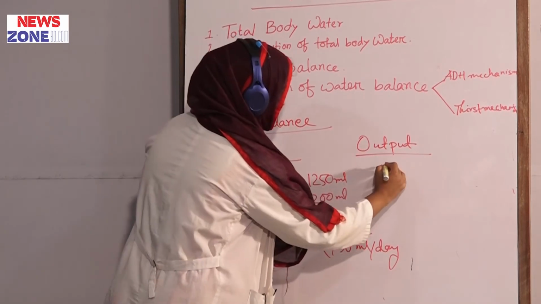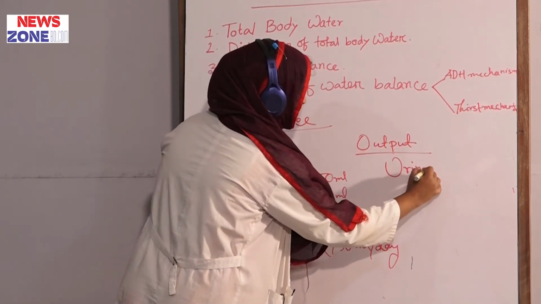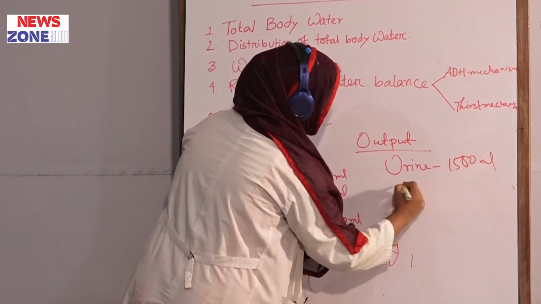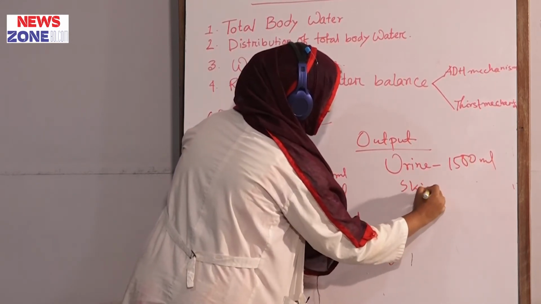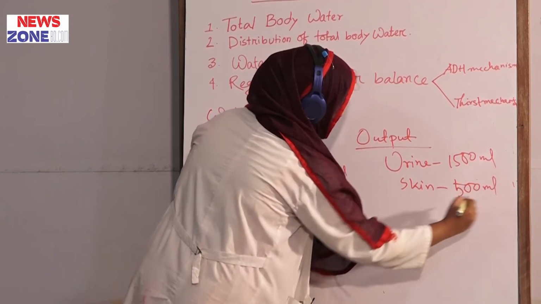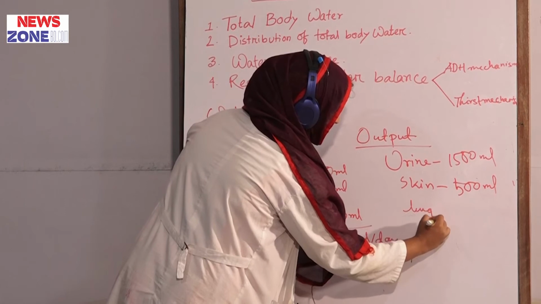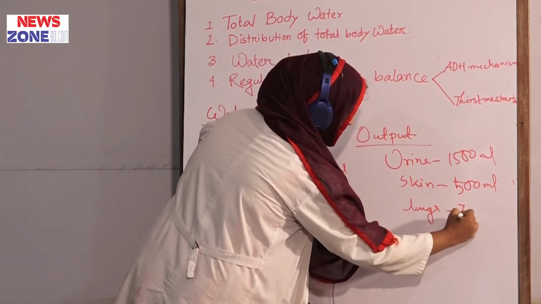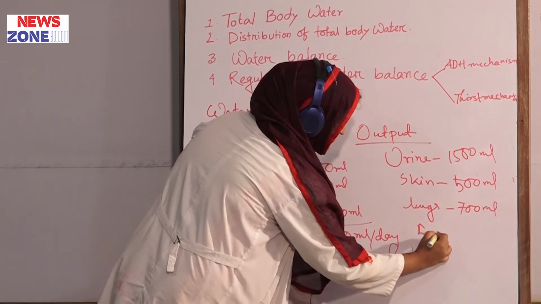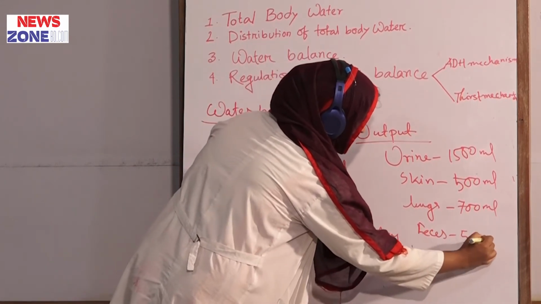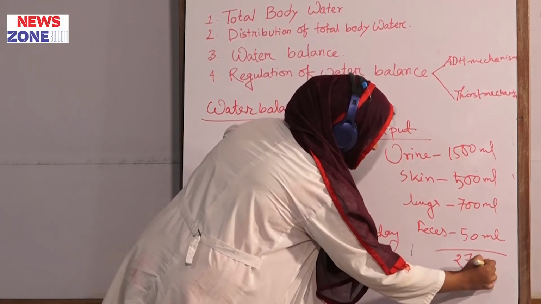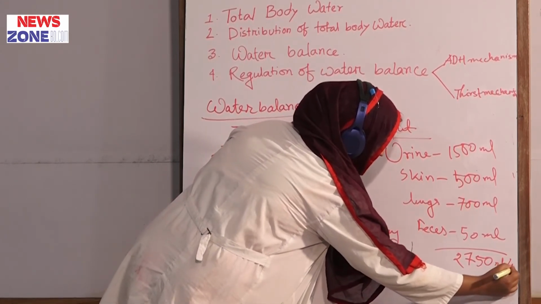Output will be through the urinary system, 1500 ml. Through skin, it is 500 ml, by perspiration. Through lungs, it is 700 ml, by expiration, whose another name is transpiration, and through feces, it is 50 ml. So, as a whole, output is also 2750 ml per day.